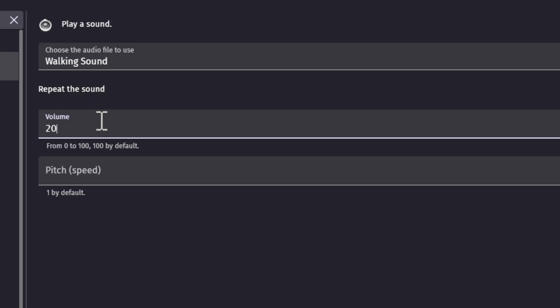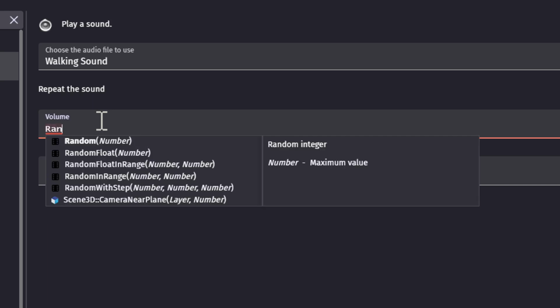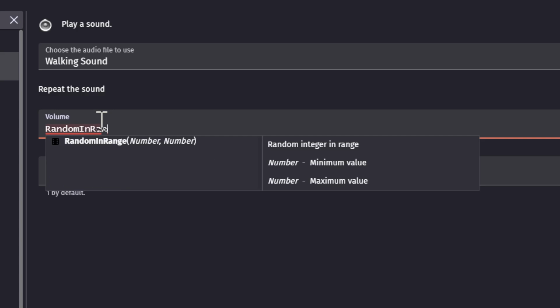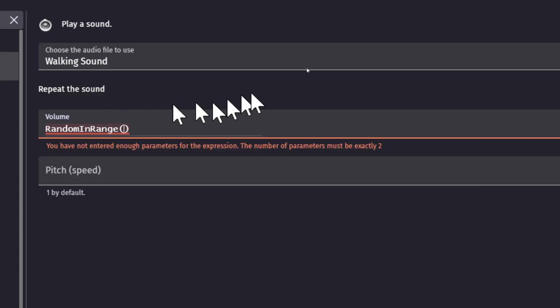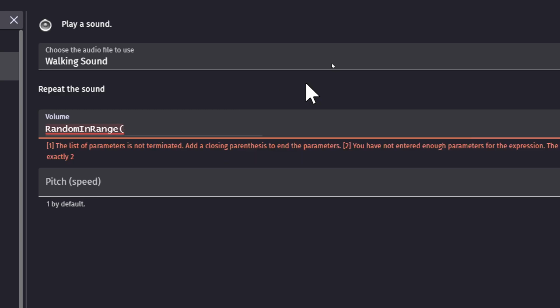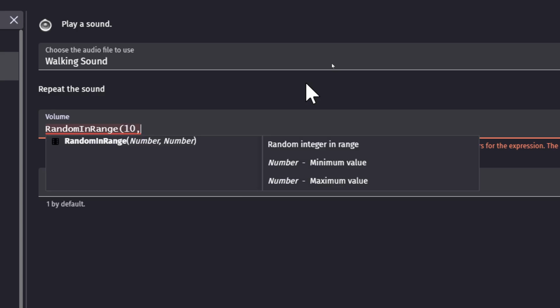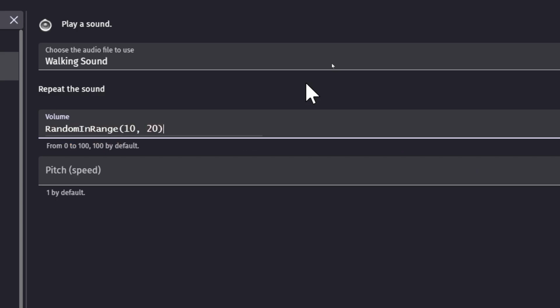The way we do this is by typing in random, because it's a random volume, in range, and we open parentheses and type in two numbers, for example 10, comma, 20. It's going to pick a number between 10 and 20 every time this sound is played, and that's going to be our volume.